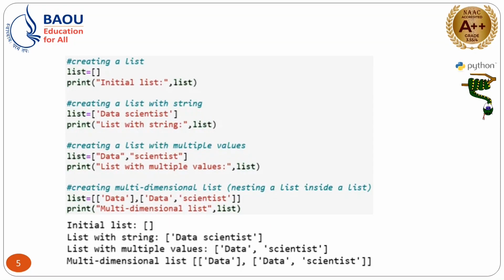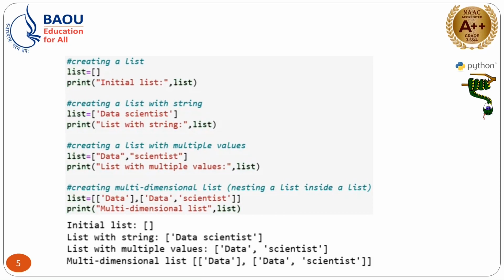So you can say that here in the list only one item will be there. Then after that, we are creating a two-item list, one is data, one is scientist. So multiple items you can add with the comma sign, right. So here data and scientist, these two values will be presented.